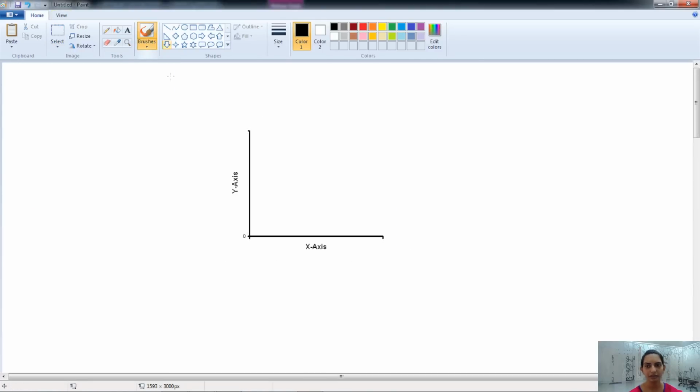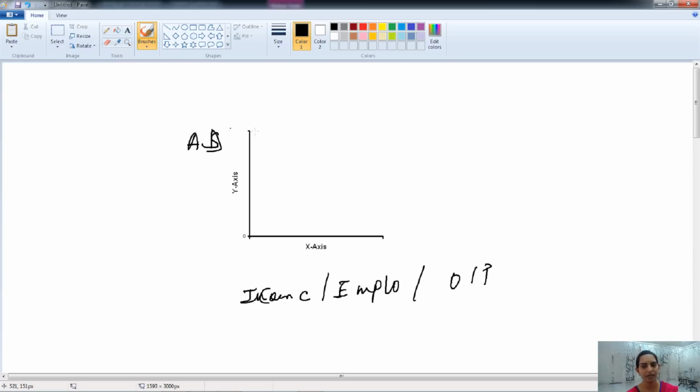Here we have a graph, the same way we understood it for the excess demand. On the x-axis we have the income, employment, and the output level, and on the y-axis we have the aggregate demand.